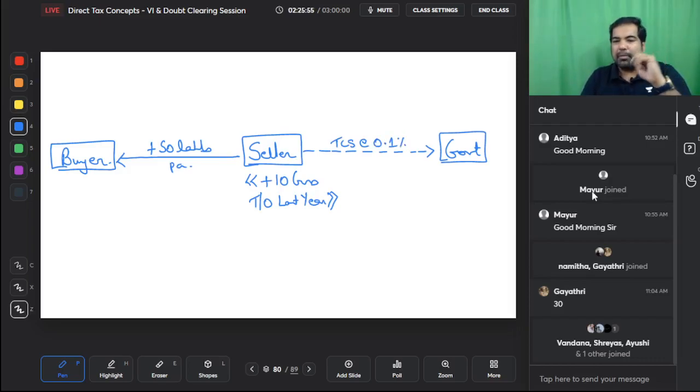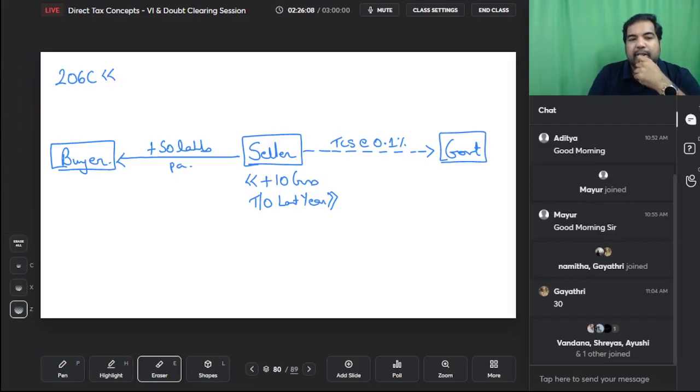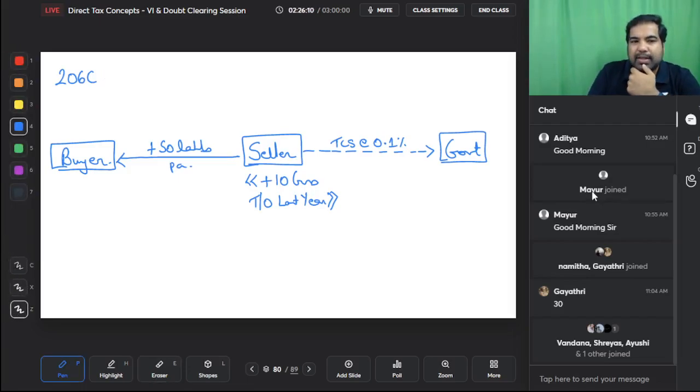It's a very minimal TCS. Remember guys, this is section 206C because it's TCS, and because it's high value, the section is 206C(1H). So 1F was fancy car, this is 1H, H for high value.